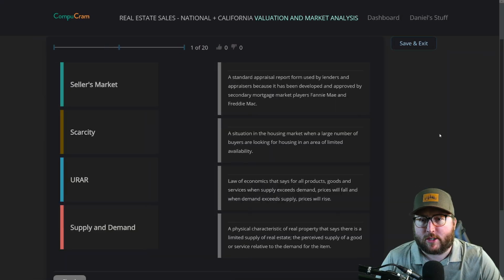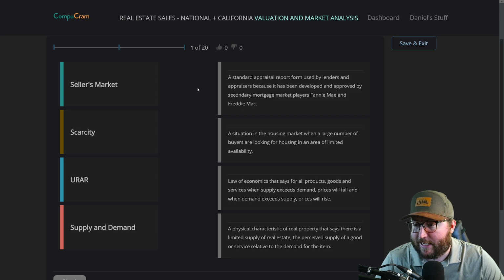The way it works is we have the matching style vocabulary words, 4 words, 4 definitions. I'll read off the words, I'll read off the definitions, we'll match them up. Today is National plus California Valuation and Market Analysis. So 20 words on valuation and market analysis. It works for the national exam and the California exam. Hopefully this helps you guys out. Let's jump right into it.